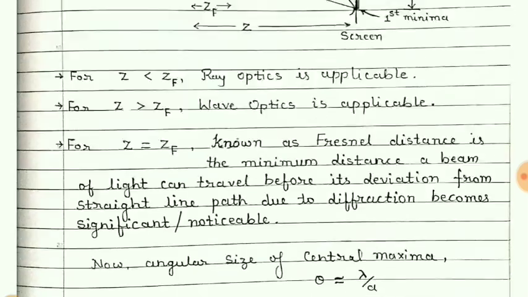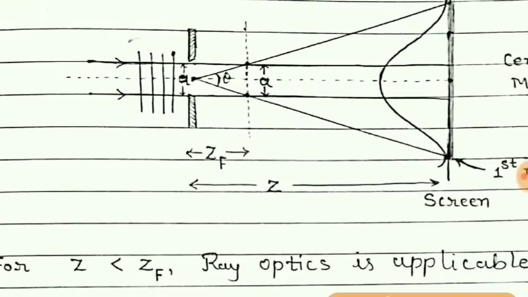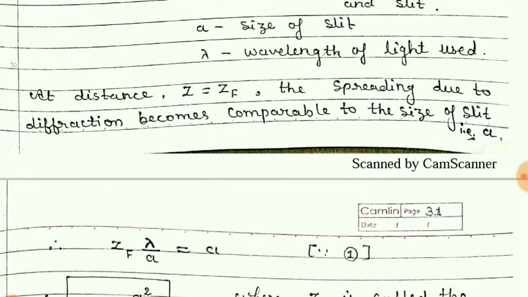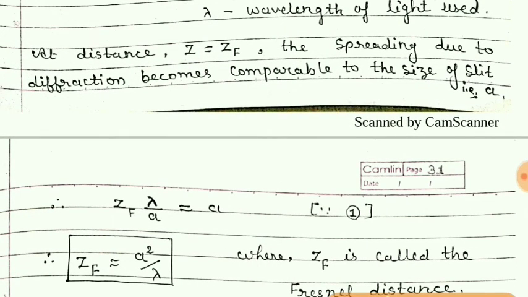That means at this distance the size of this central maxima will be equal to the size of the slit. You can see here. So if we take that condition, then we can write that ZF lambda by a will be equal to a.